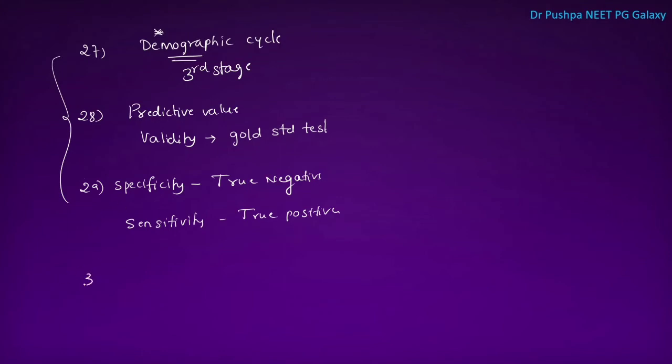Next one is, immigrant screening is an example of which type of screening? This is an example of prospective screening. The objective of this prospective screening is disease control.